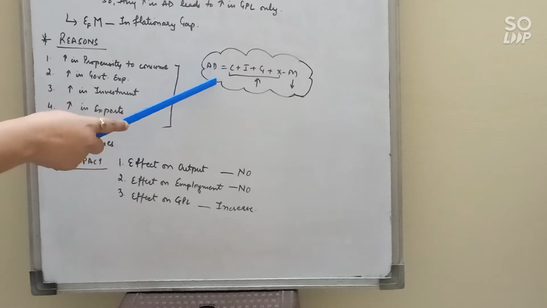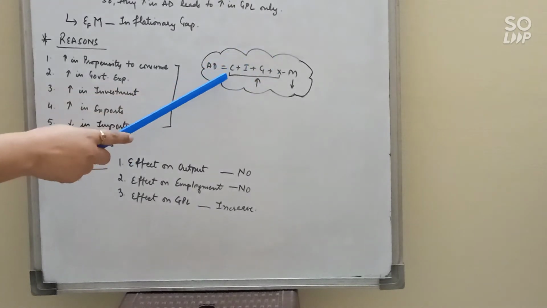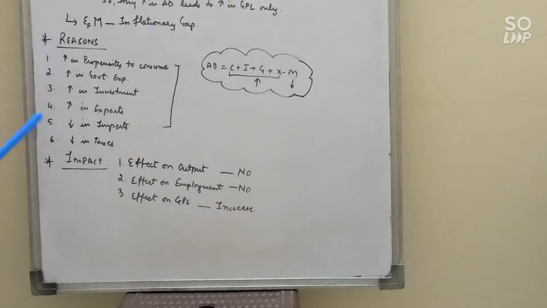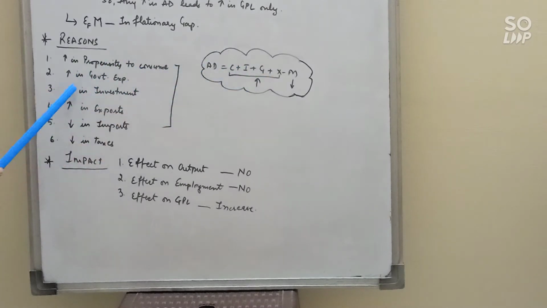AD will increase when all these components increase. So out of 6 points, 5 we can learn from the formula. There is an increase in consumption, investment, government expenditure, and X means increase in exports, and since M is negative, obviously there is a decrease in imports. In this way you can learn all the points. Last is decrease in taxes.